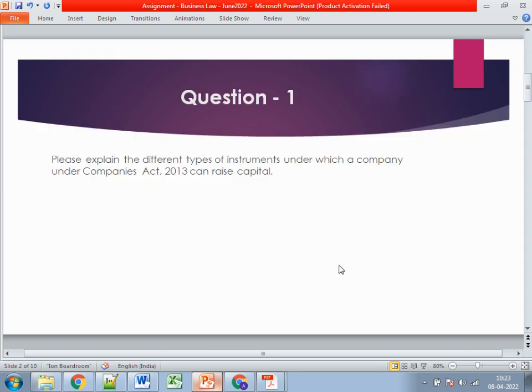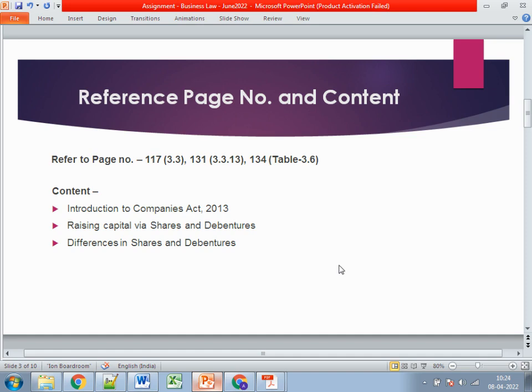The first question is: explain the different types of instruments under which a company under the Companies Act 2013 can raise capital. An instrument can be anything: cash, capital, any of your assets or liabilities. Anything tangible or non-tangible forms part of an instrument. We just need to specify the certain instruments which fall under the Companies Act and which can be used to raise capital. So which page numbers to refer to?